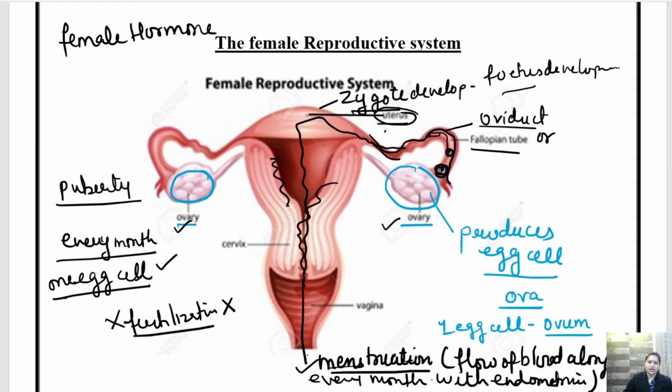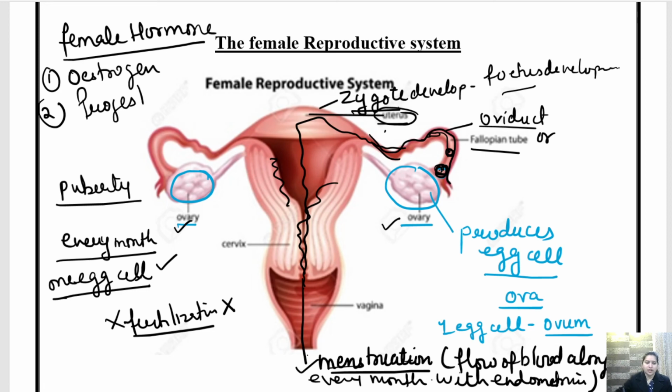Like in the case of males, it is called testosterone. In the case of females, two very important hormones are released, which are called estrogen and progesterone.